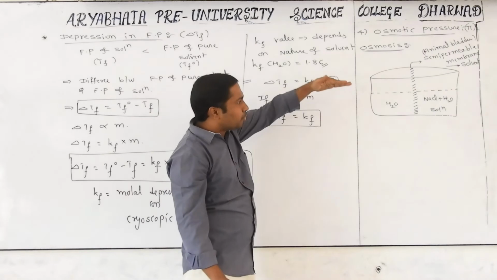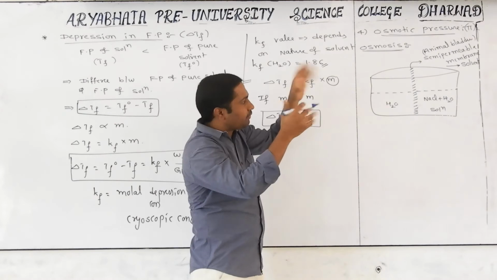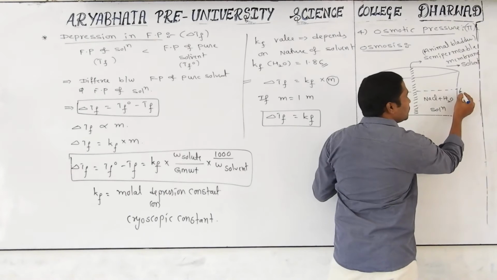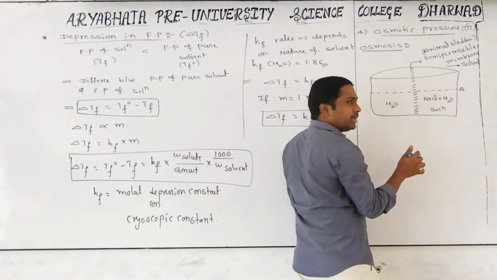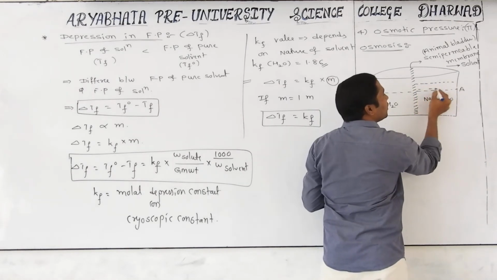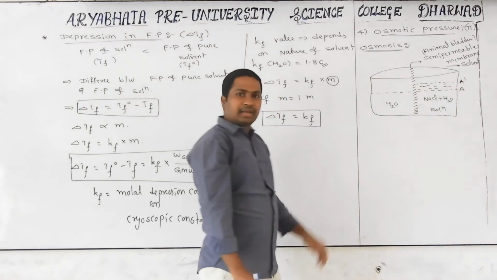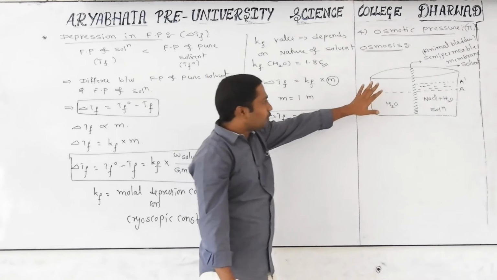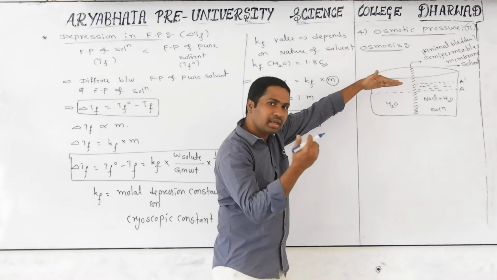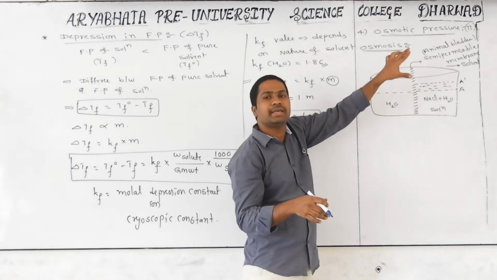Initially both the liquids in the two compartments have the same height. I leave it like this for some time. What I observed is that initially the solution height will be A. After some time, what happens? The solution volume goes on increasing up to A dash. Naturally happening. If you take solvent on one side and solution on the other, initially both have the same height. If you leave it like that, after some time the volume of solution goes on increasing.